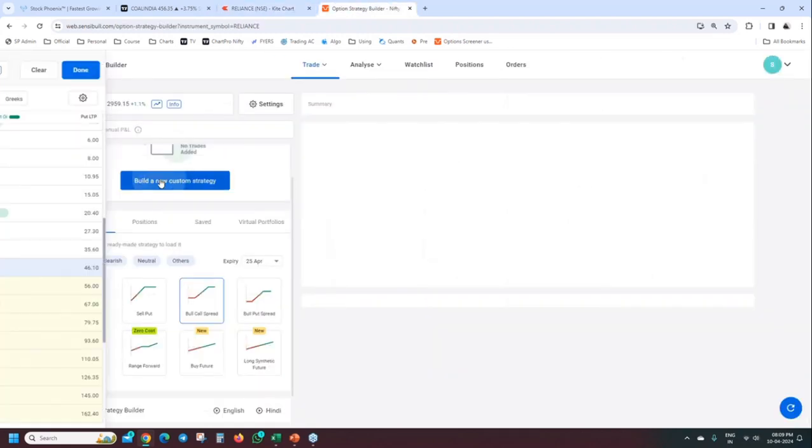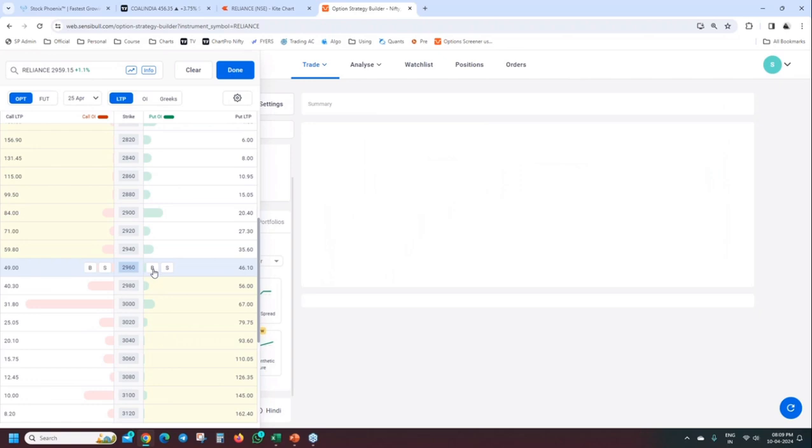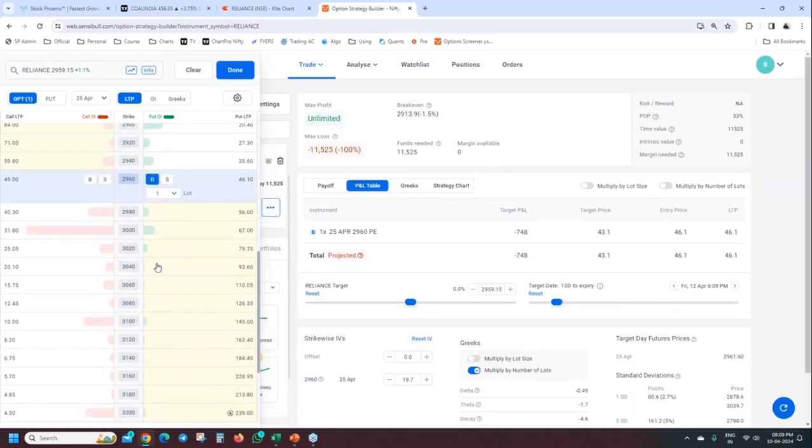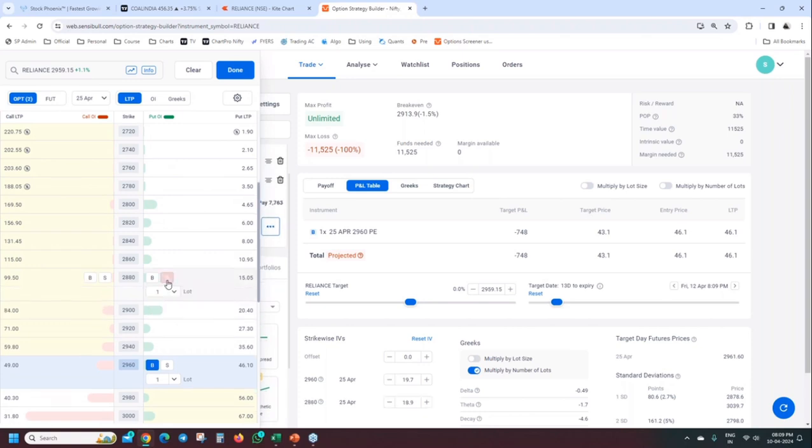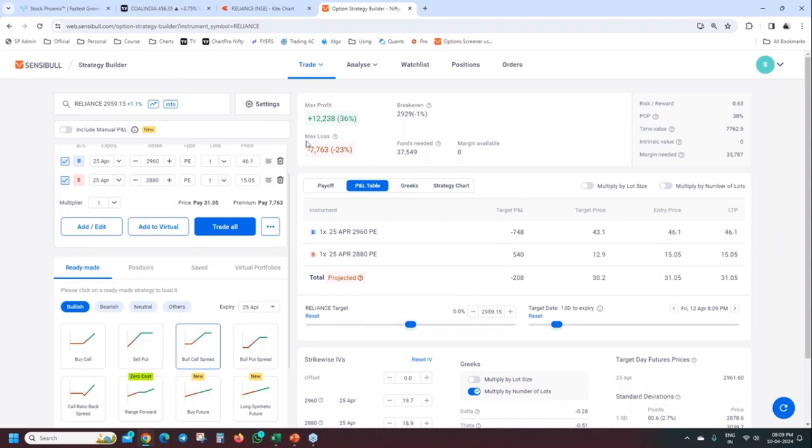So what I'll do is I'll buy the ATM put 46 and I'll sell the fourth strike. So my profit will be 12,000 rupees, loss will be 7,000 rupees. If it is coming down, I make profit. If it is going up, hitting the 1.5% stop loss, I make a loss of 3,000 rupees. Right.